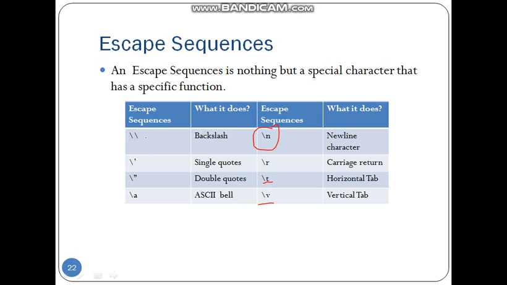Inside the string, if you want to give a slash, you need to use a double slash. If you want to give single or double quotes, they need to be preceded with a slash. This way, escape sequences can be used to form the string.